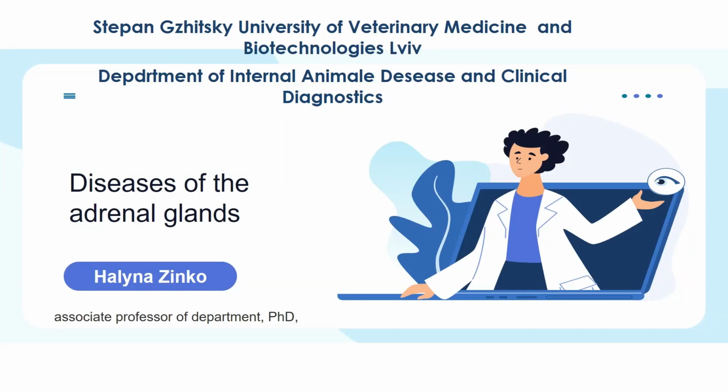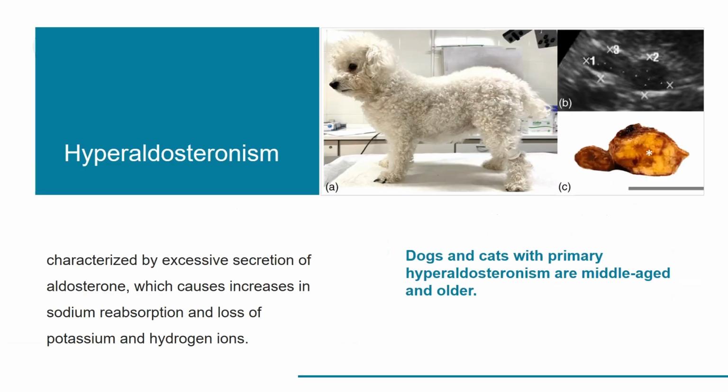Hello. We continue the topic of endocrine diseases in animals. Today we will pay attention to such a disease as hyperaldosteronism. This disease is characterized by excessive secretion of aldosterone, which causes increases in sodium reabsorption and loss of potassium and hydrogen ions. The disease occurs in middle-aged and older cats and dogs.